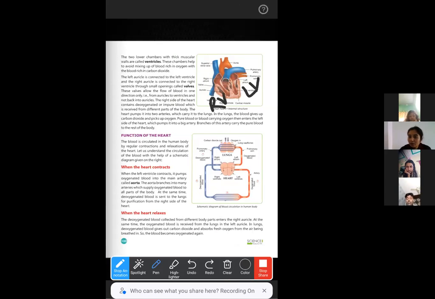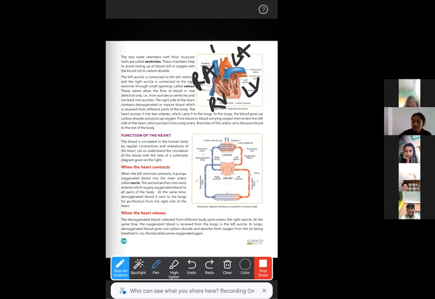And what are the upper chambers called? Can anyone tell me? Right atrium and left atrium. Yes. So these are the 4 chambers of a heart: right atrium, left atrium, right ventricle, left ventricle.